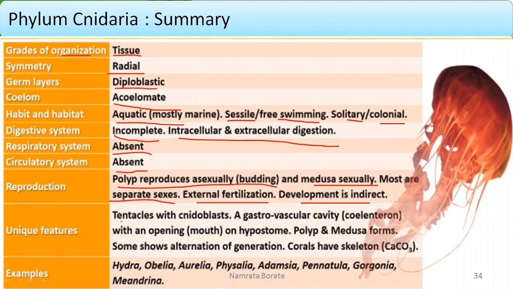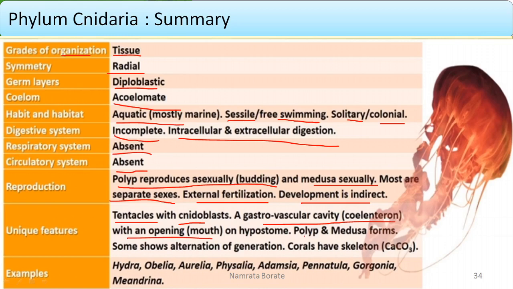Development is indirect, and the unique feature is the presence of tentacles with cnidoblasts. There is a presence of the gastrovascular cavity, the coelenteron. There is a single opening, and this opening functions as both the mouth and the anus, on the hypostome.